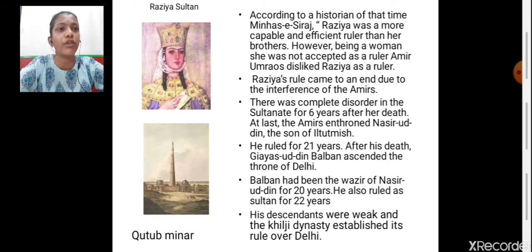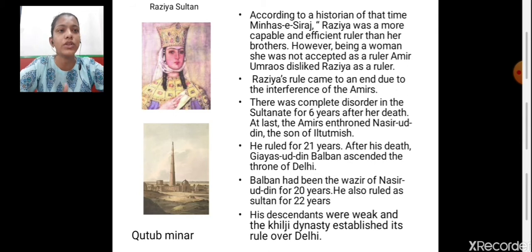According to the historian of that time, Minhaj-e-Siraj, Razia was a more capable and efficient ruler than her brother. However, being a woman, she was not accepted as a ruler. The Amir Umrao disliked Razia as a ruler. Now, the historian Minhaj-e-Siraj said that she was a very capable leader, very capable as a ruler of the Sultanate age, but she was not liked as a ruler, and the Amirs disliked her.